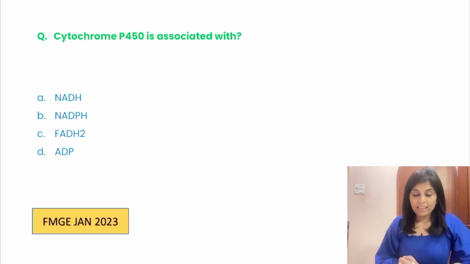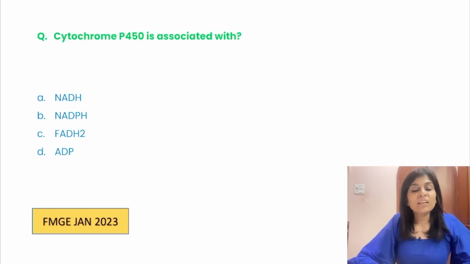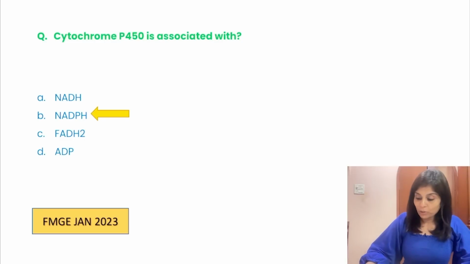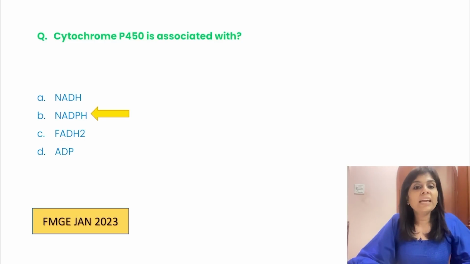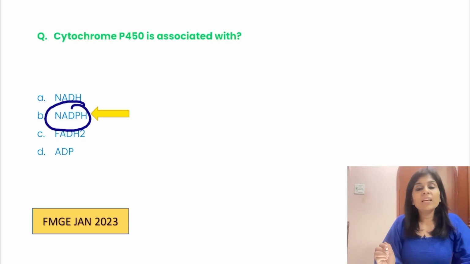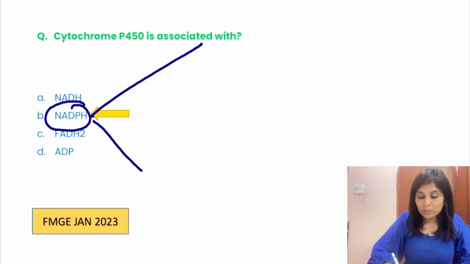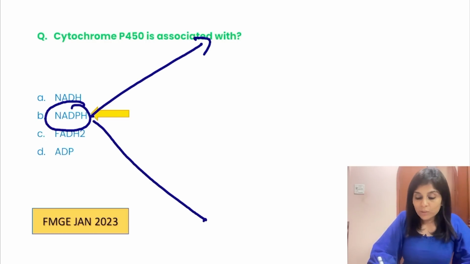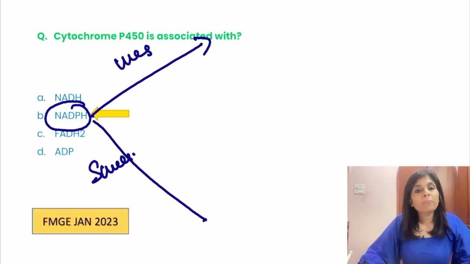Okay, January 2023 MCQ again. Cytochrome P450 is associated with what? It is NADPH. So many a time questions are asked about NADPH. Two sets of questions are asked. One is what are the uses, the other one is what are the sources. So what are the sources of NADPH?